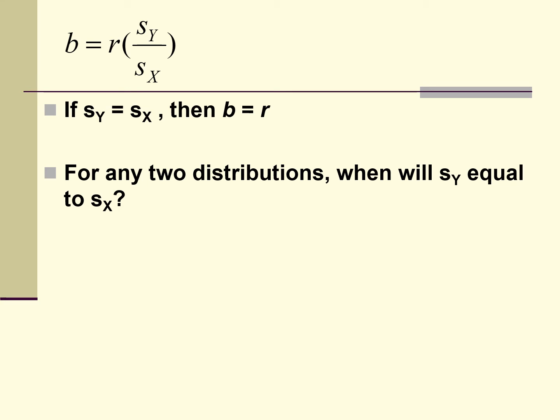For any two distributions, when will sy equal sx? When the shape of the x distribution equals the shape of the y distribution. Can we transform the x and the y distribution into a standardized distribution? Therefore, they would have the same standard deviation.